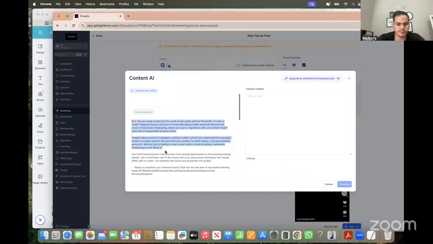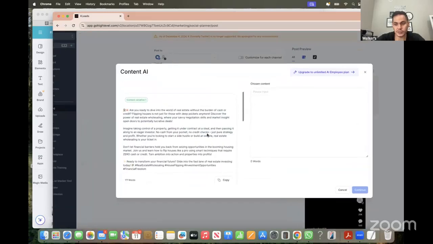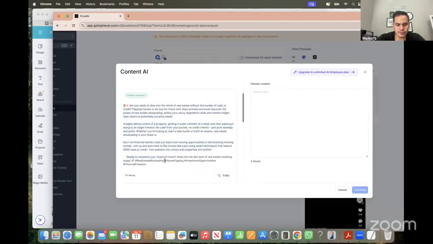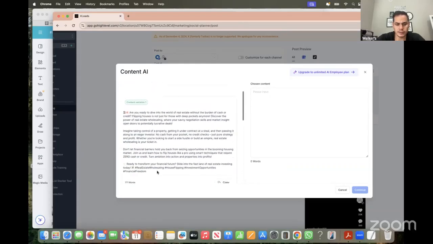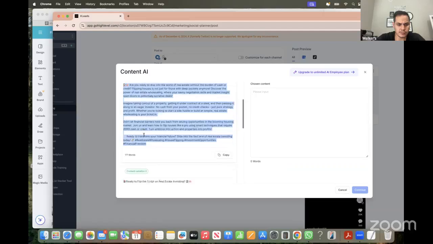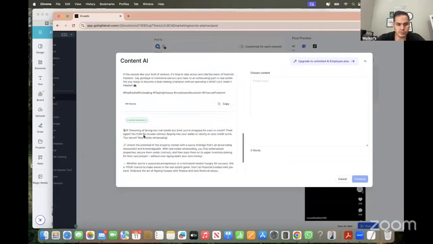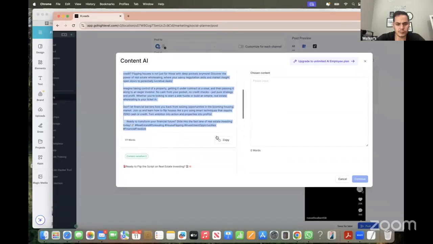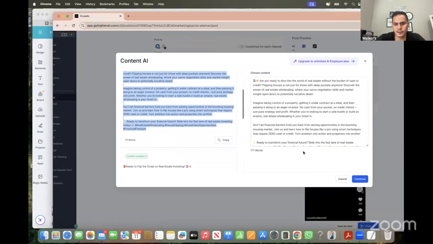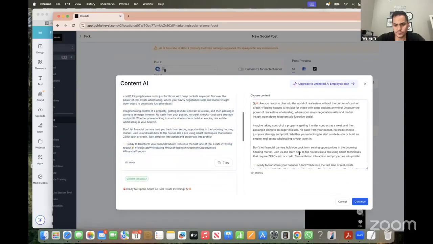So you see that? This is cool if you're a realtor trying to get listings, if you're trying to do Airbnb management, or trying to find seller leads. There are tons of different things you can think of to create here. So, see the three different variations. You can read through the whole thing, pick the one that you like, copy it, and boom, you have great content already.